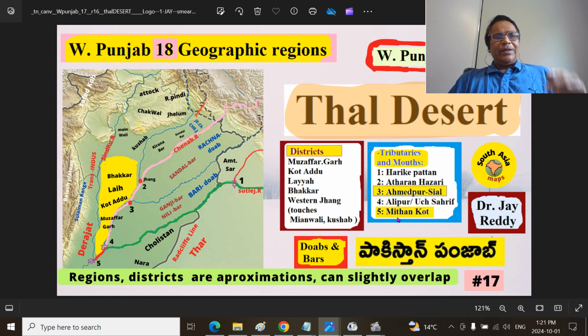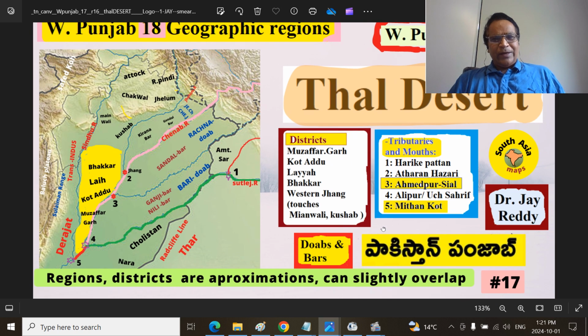Some of the districts, these are the districts. Always keep in mind the spatio-temporal progression of the history. Historically, there used to be two districts when the British left: the Mianwali district and the Muzaffargarh district. Previously, it used to be called Kongarh district. And now, this entire Muzaffargarh district plus northern parts is considered the Thal, that is the Muzaffargarh district and Kot